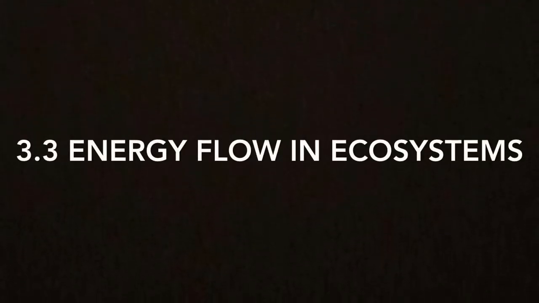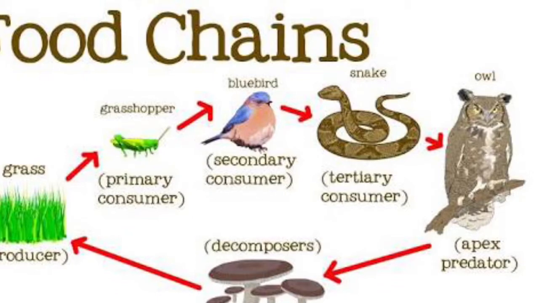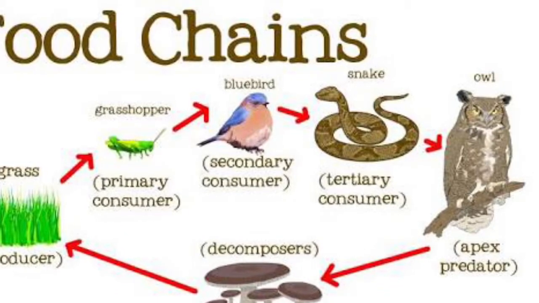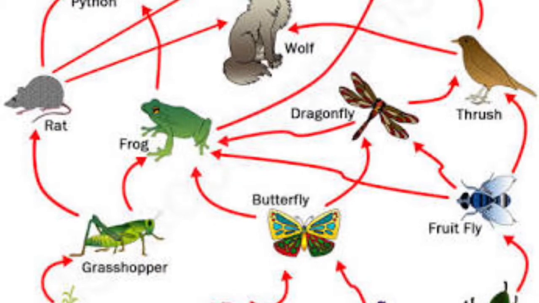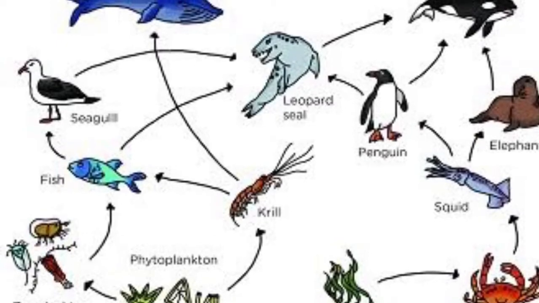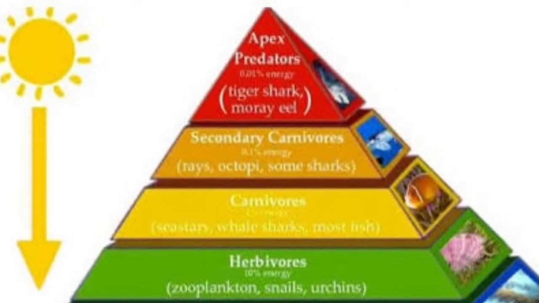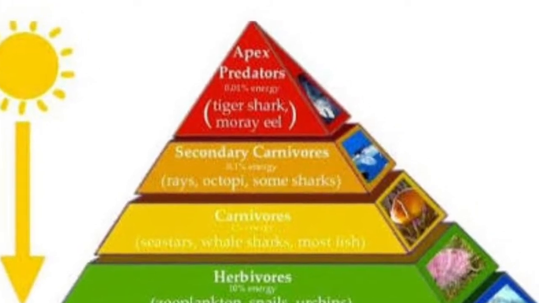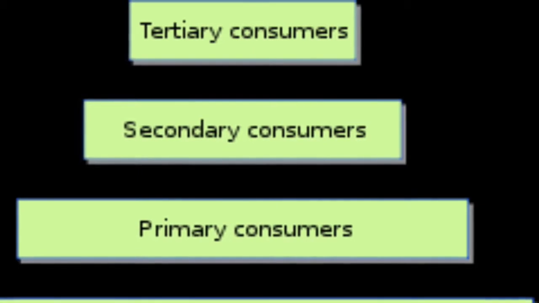In every ecosystem, primary producers and consumers are linked through feeding relationships. A food chain is a series of steps in which organisms transfer energy by eating and being eaten. In most ecosystems, feeding relationships are much more complicated than the relationships described in a single simple chain. Ecologists call this network of feeding interactions a food web. Each step in a food chain or food web is called a trophic level. Primary producers always make up the first trophic level.